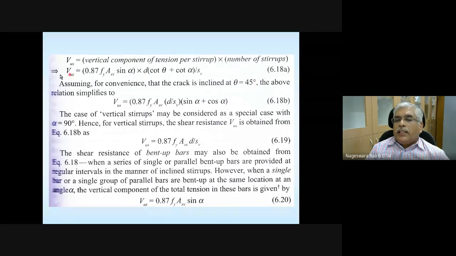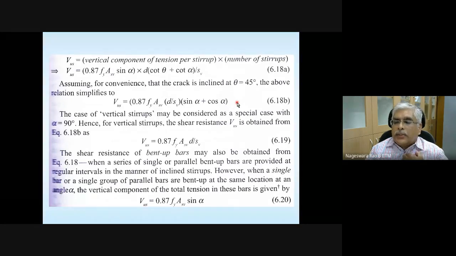This equation is a more general equation, applicable for a general crack which is at an angle theta with respect to the horizontal axis. So taking theta equal to 45 degrees, this equation degenerates to this one. And this is what is given in IS 456.